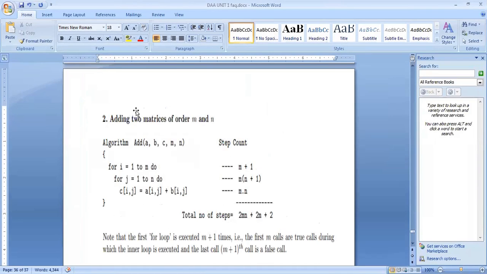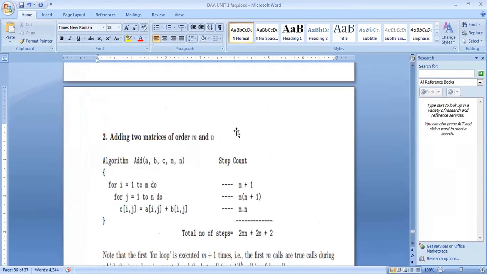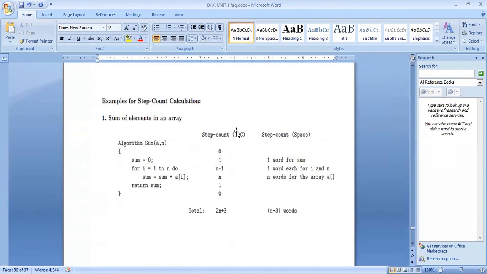So adding of two matrices of order m and n, we want to add. Okay, in this example for step count calculation, sum of elements in an array. Algorithm Sum(A, n), where A is the array, which consists of a list of elements, and n is the number of elements. Now see the step count.